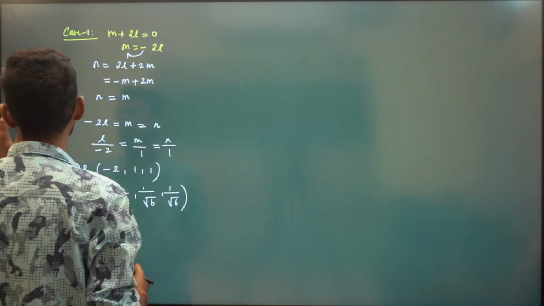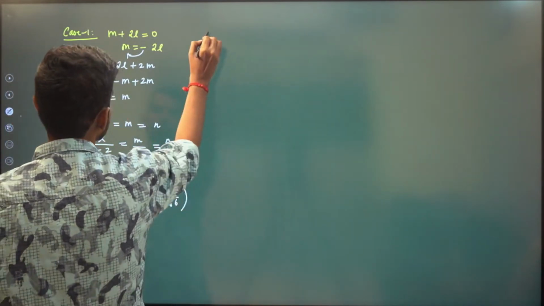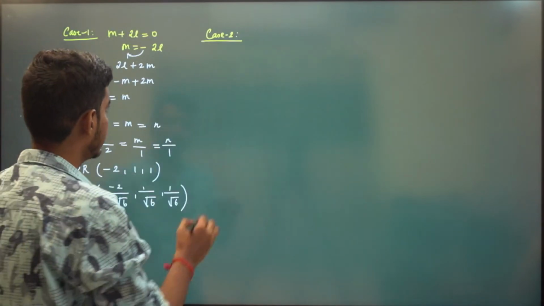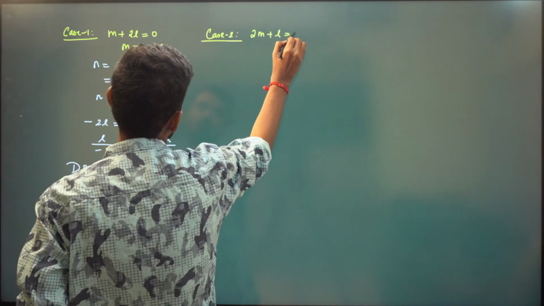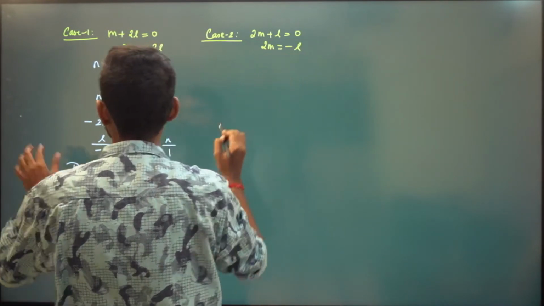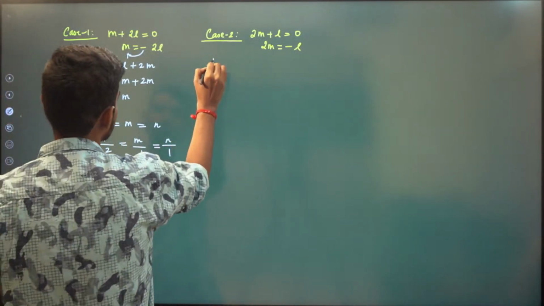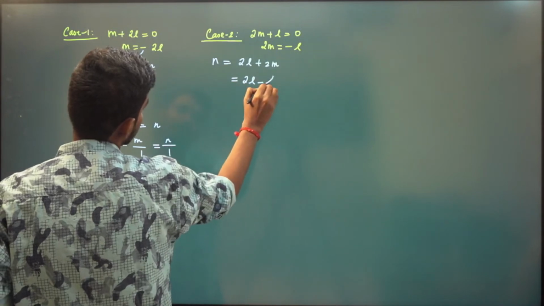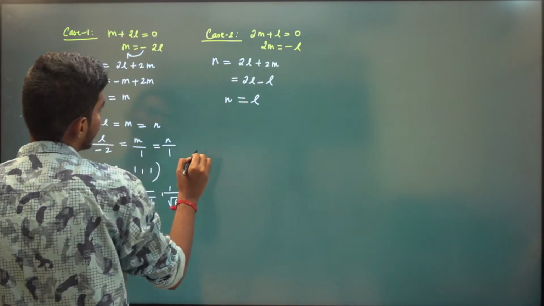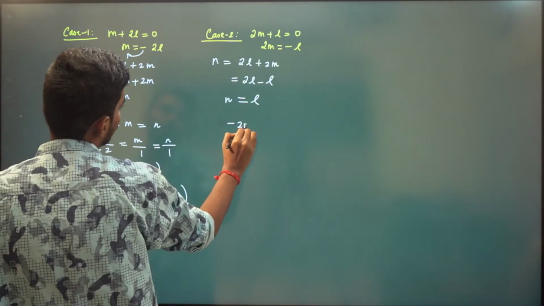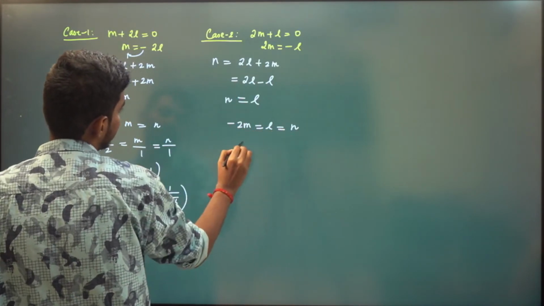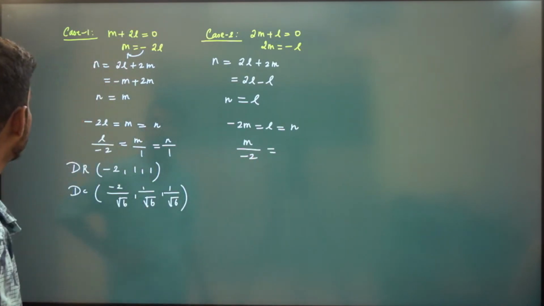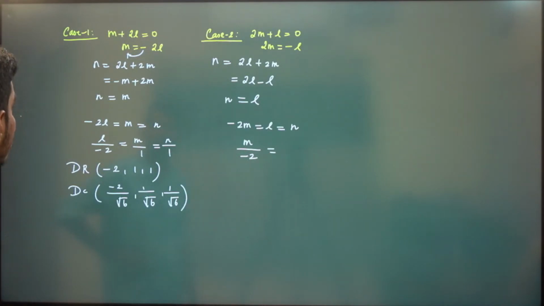And similarly for case 2, you find the direction cosine of the second line. So case 2 is 2m plus l is 0. So we have 2m is equal to minus l, and we know n is 2l plus 2m. So 2m is minus l, so n is same as l. So we have minus 2m is equal to l, and l is same as n. So we will have m by minus 2...